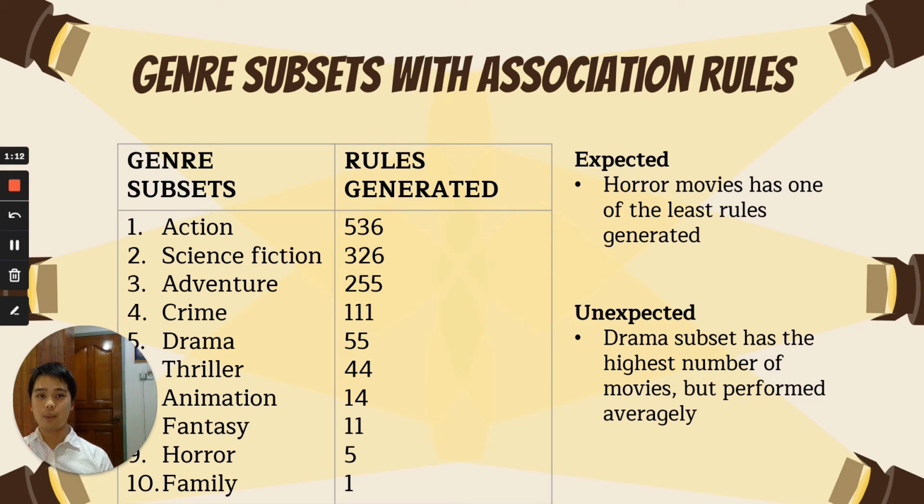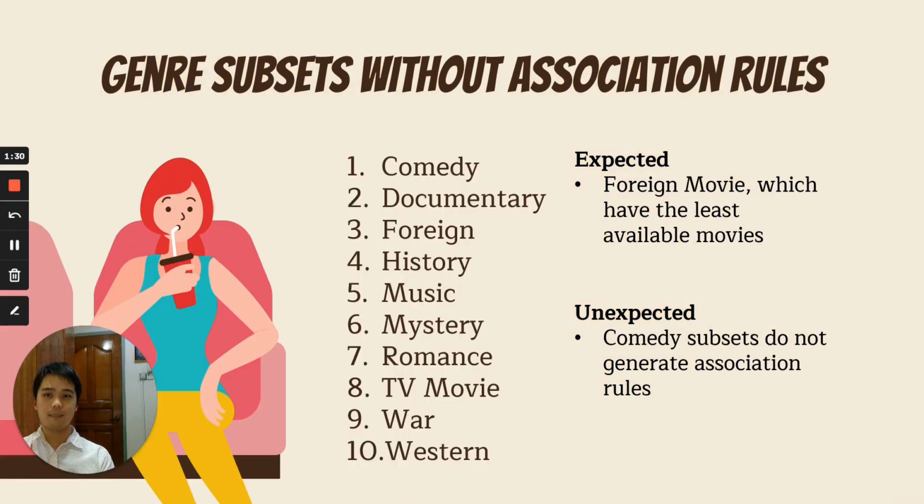It is expected to see horror movies as one of the least rules generated, maybe because it scares people away, but it is unexpected to see drama subset, which has the highest number of movies but only perform averagely.